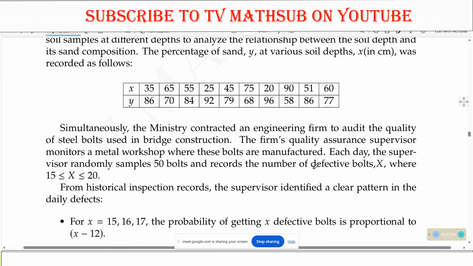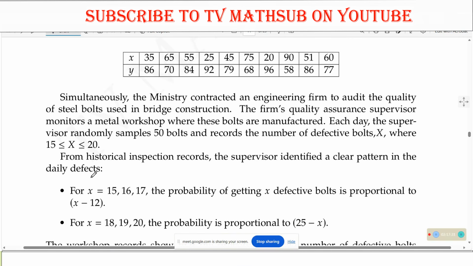The supervisor randomly samples 50 bolts and records the number of defective bolts x, where 15 is less than or equal to x less than or equal to 20. From historical inspection records, the supervisor identified a clear pattern in the daily defects.